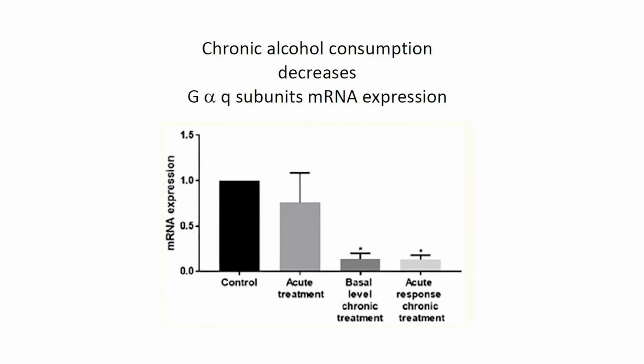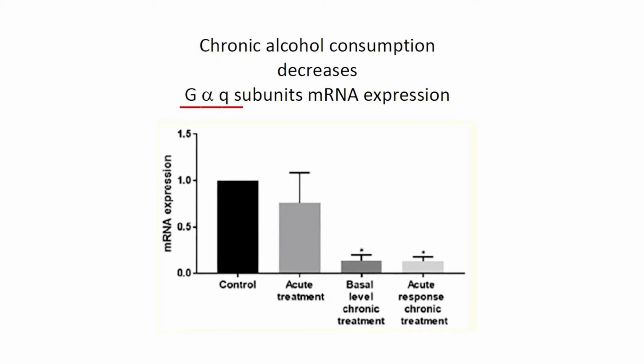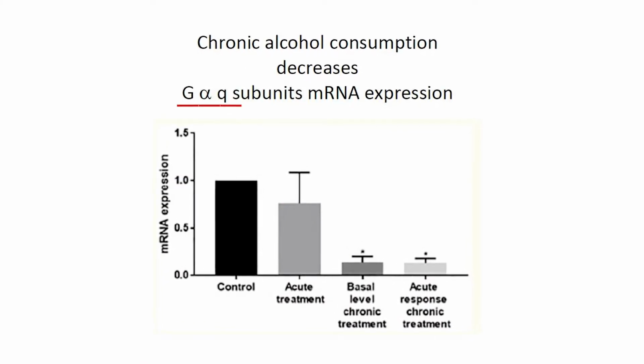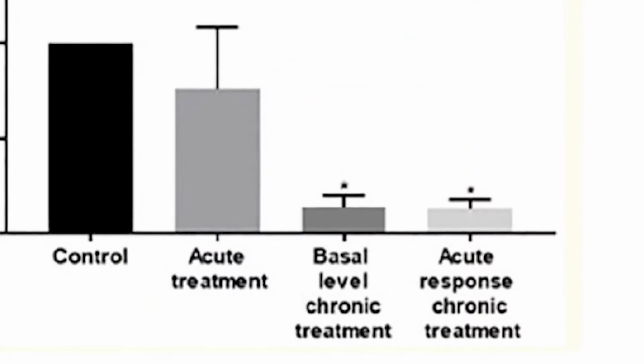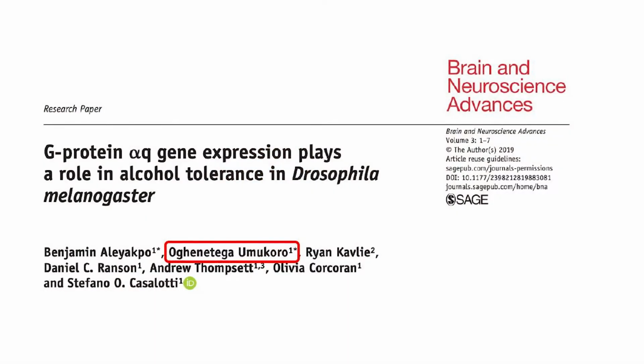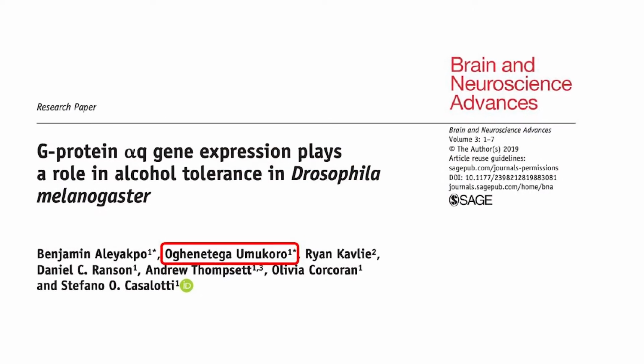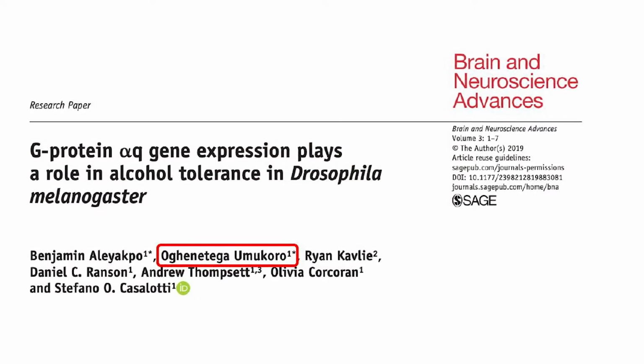I was able to show that one particular G protein subunit, the G-alpha-Q subunit, is produced at lower levels following chronic consumption of alcohol. This may have an overall impact on the alcohol-related behaviors. I was pleased that my work was continued by other PhD students and was published.